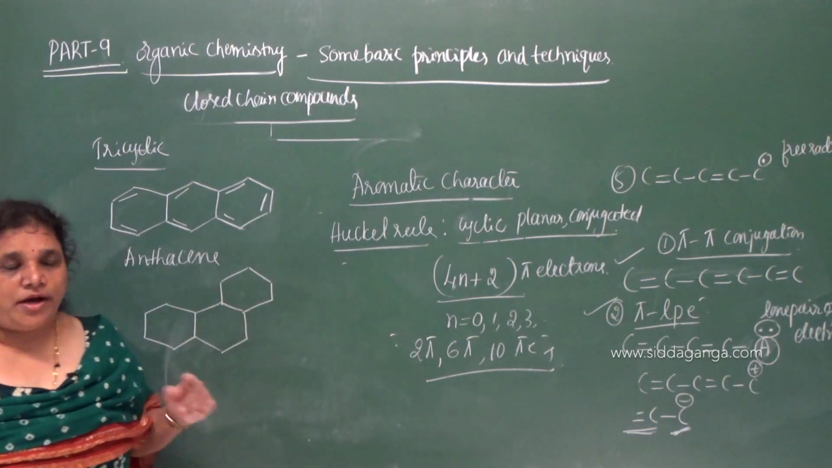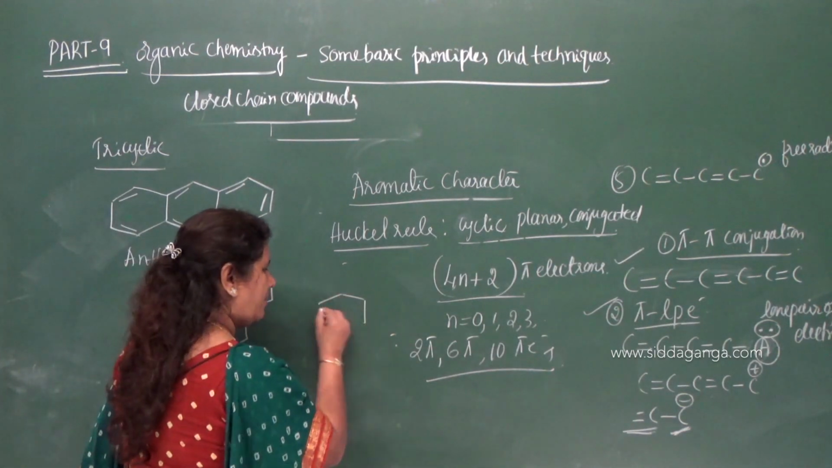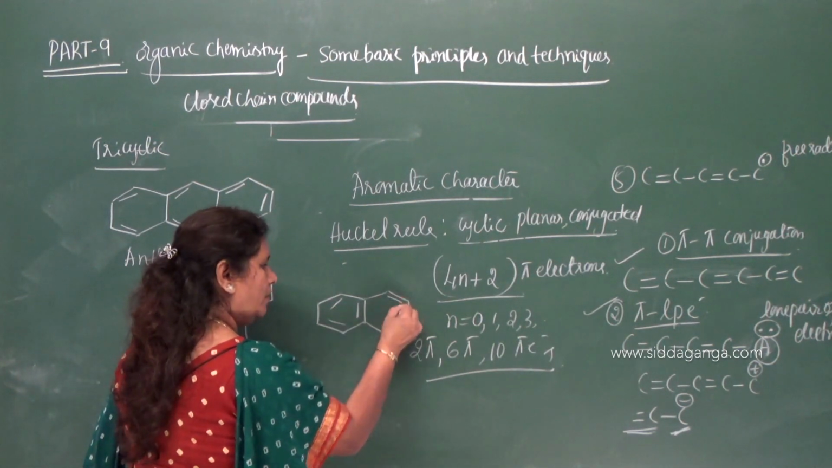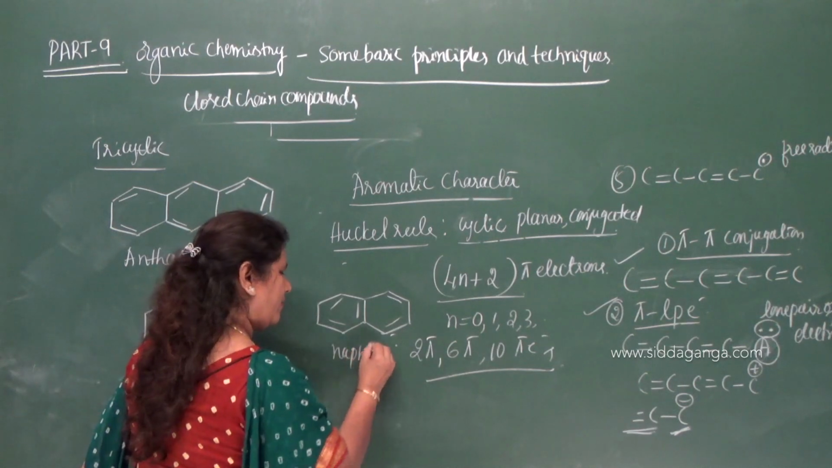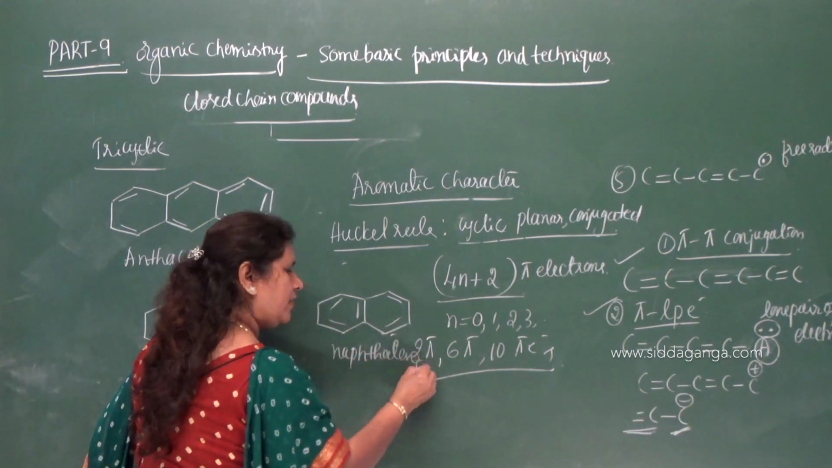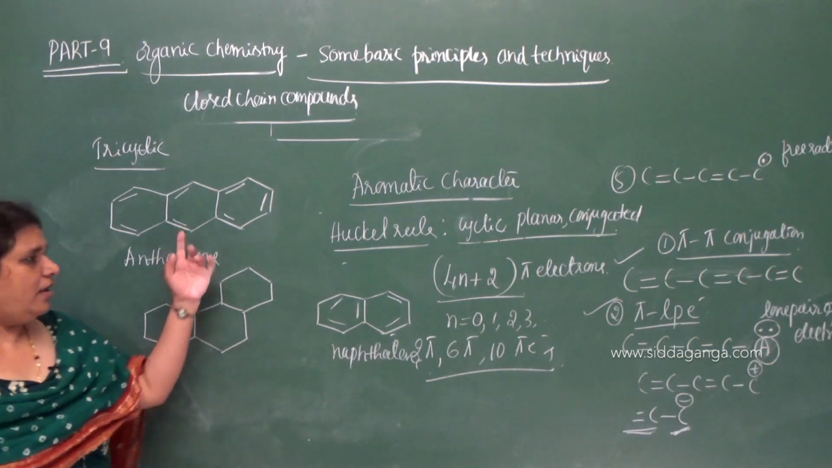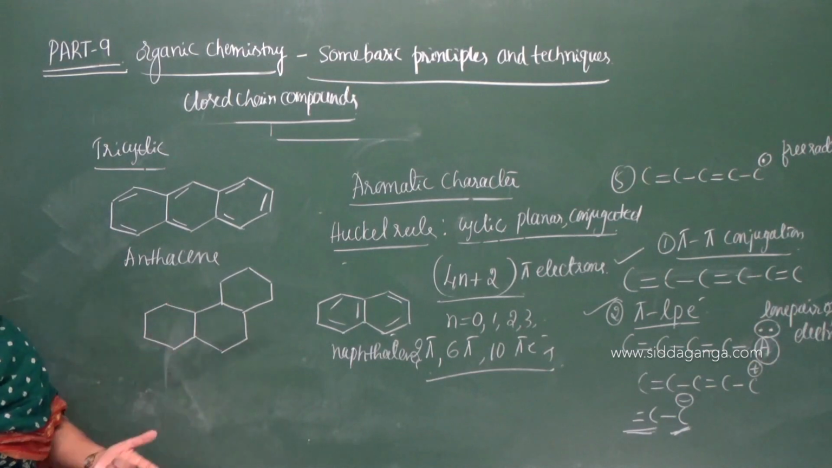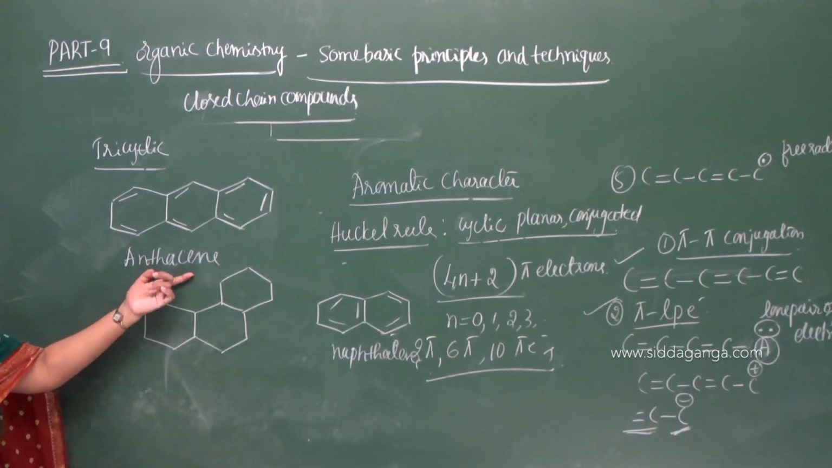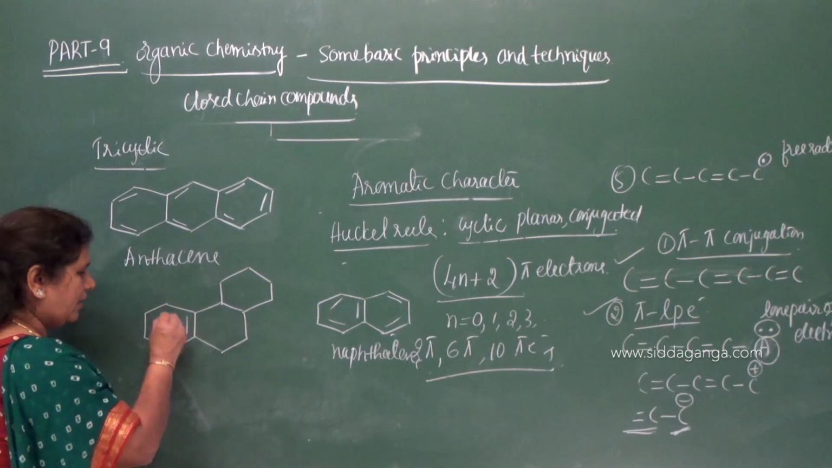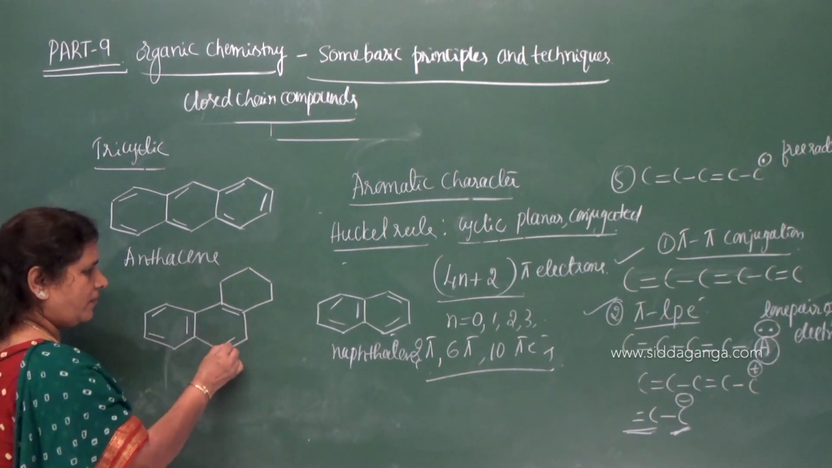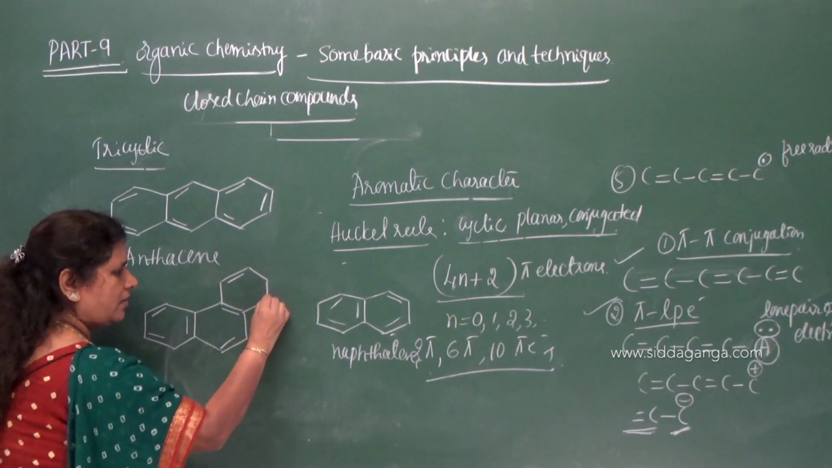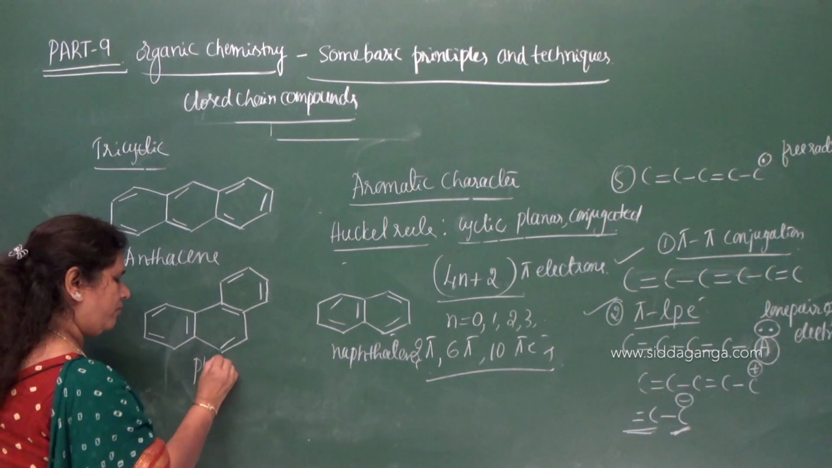Give an example for a bicyclic benzenoid aromatic compound. A bicyclic benzenoid aromatic compound means you can give the example of, what is this? Naphthalene. Naphthalene is an example. Give an example for tricyclic benzenoid aromatic. Then you can give anthracene, and even you can give this as phenanthrene.